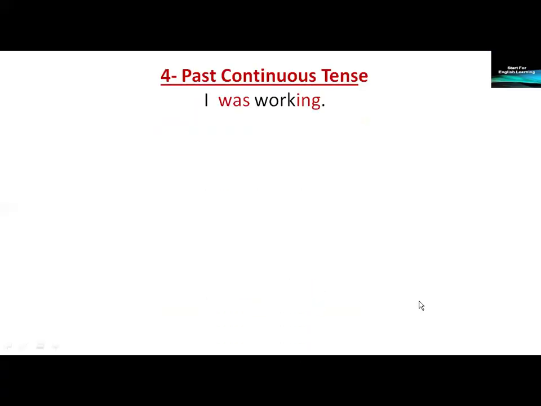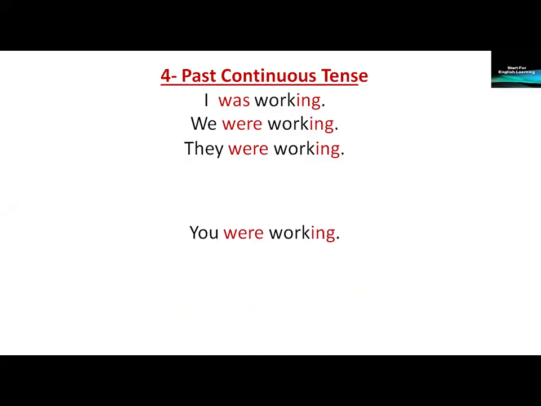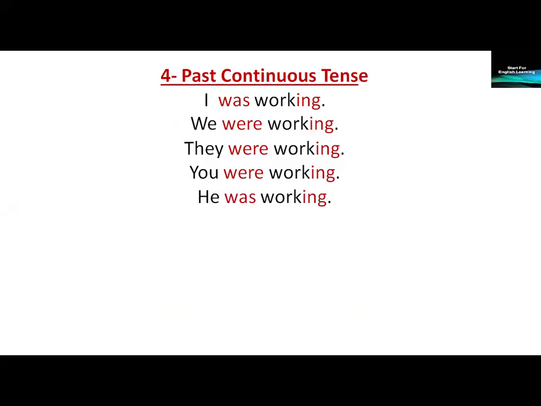Past continuous tense. I was working. We were working. They were working. You were working. He was working. She was working. It was working.